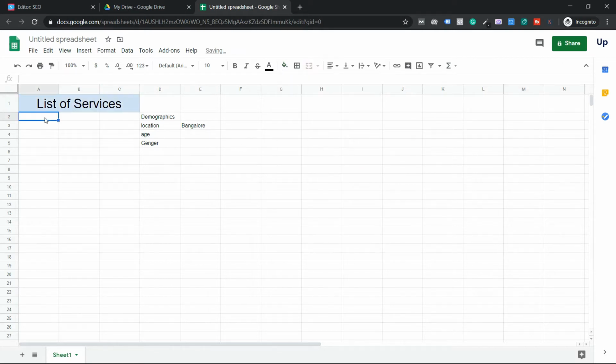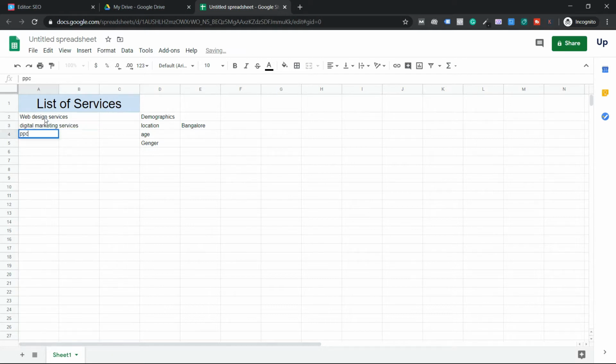Say for example, if you have a list of products, guys, make a list of products. Say we are a web design company. We offer web design services, so I'll just make it as web design services. Next one, you have another service called digital marketing services. I know it's a very big field, but you can just give it as digital marketing services.